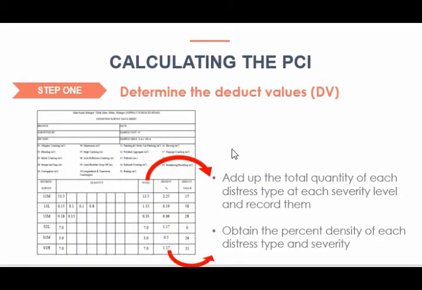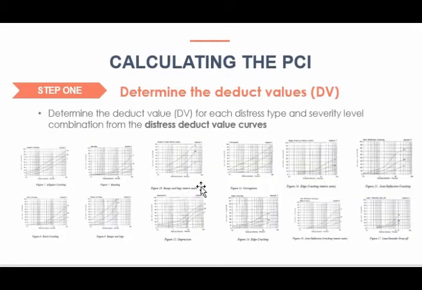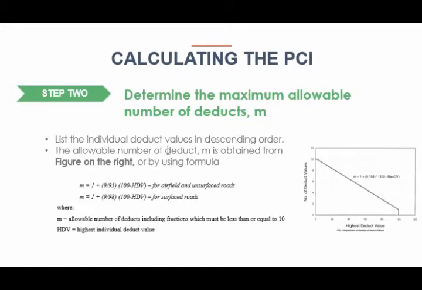So how to calculate the PCI? First, determine the deduct value. Add up all the total quantity of each distress type at each severity level and record them. Then obtain the percent density of each distress type and find the deduct value by using the distress deduct value curves. Step 2, determine the maximum allowable number of deducts, which lists all the deduct values in descending order, and then find the value of